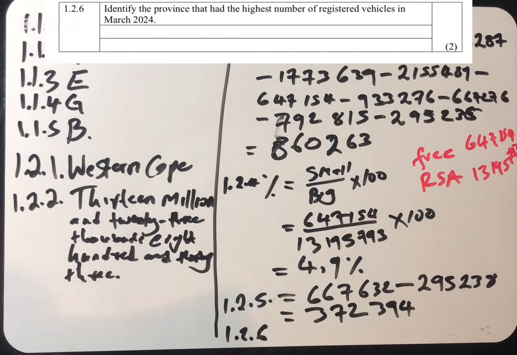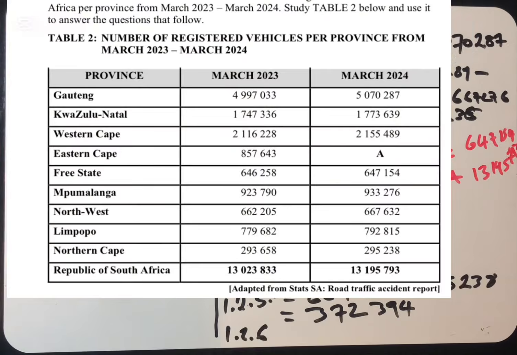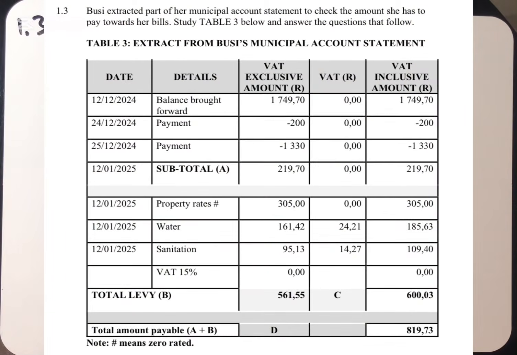1.2.6, it says: identify the province that had the highest number of registered vehicles in March 2024. When we look at March 2024, we can see that the highest number that we have here is 5 million, which is Gauteng province. So the answer for this is going to be Gauteng. Okay, 1.3. Let's look at 1.3.